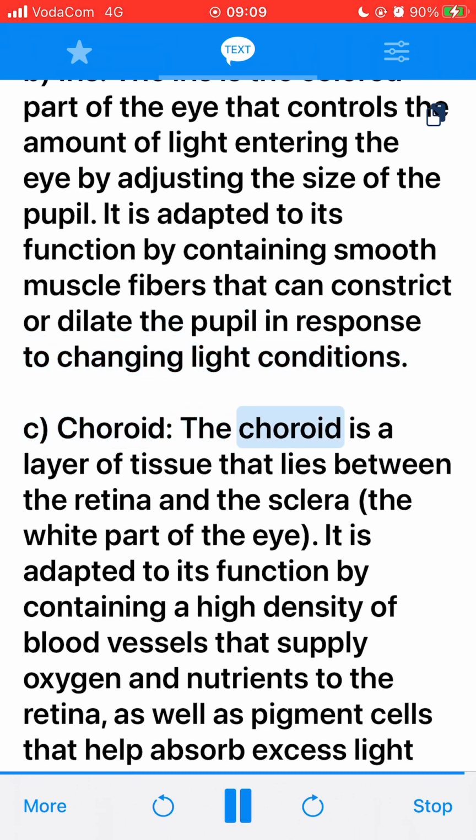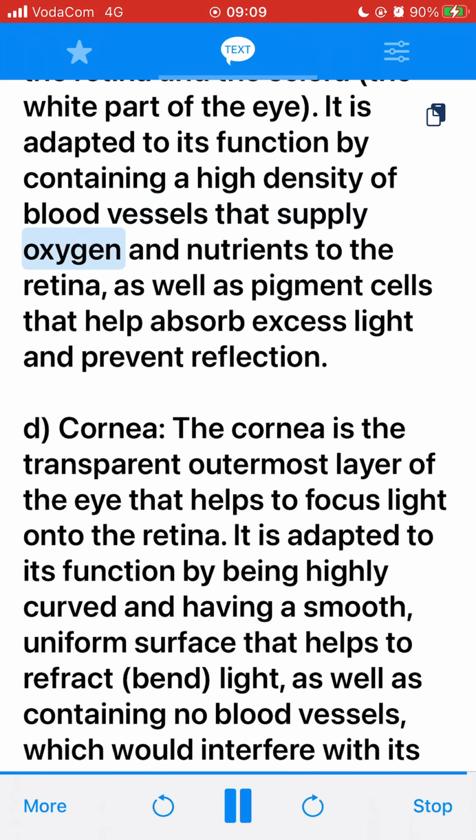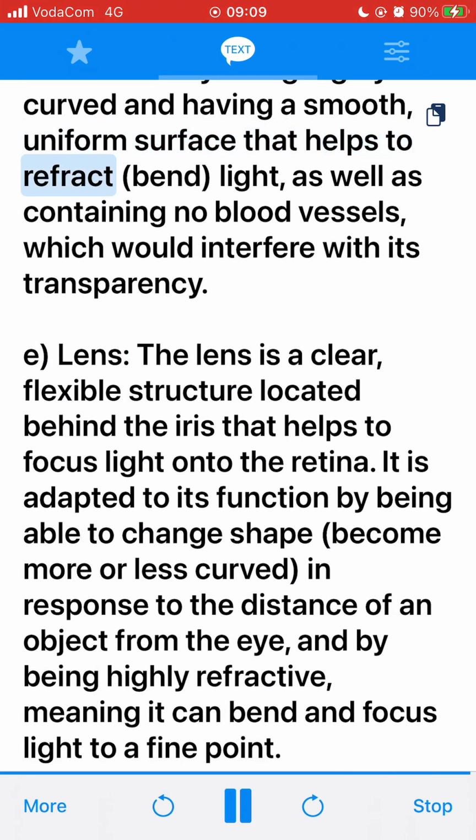C. Choroid. The choroid is a layer of tissue that lies between the retina and the sclera, the white part of the eye. It is adapted to its function by containing a high density of blood vessels that supply oxygen and nutrients to the retina, as well as pigment cells that help absorb excess light and prevent reflection. D. Cornea. The cornea is the transparent outermost layer of the eye that helps to focus light onto the retina. It is adapted to its function by being highly curved and having a smooth, uniform surface that helps to refract, bend, light, as well as containing no blood vessels, which would interfere with its transparency.